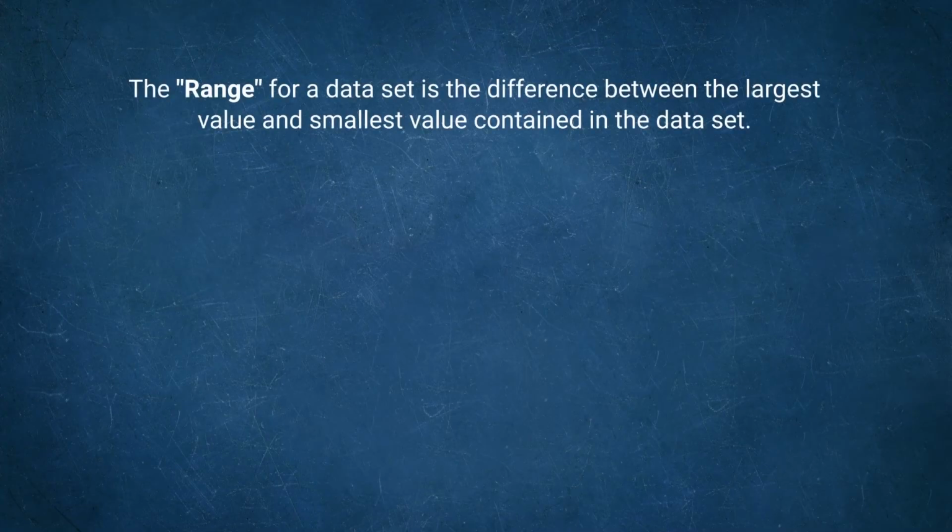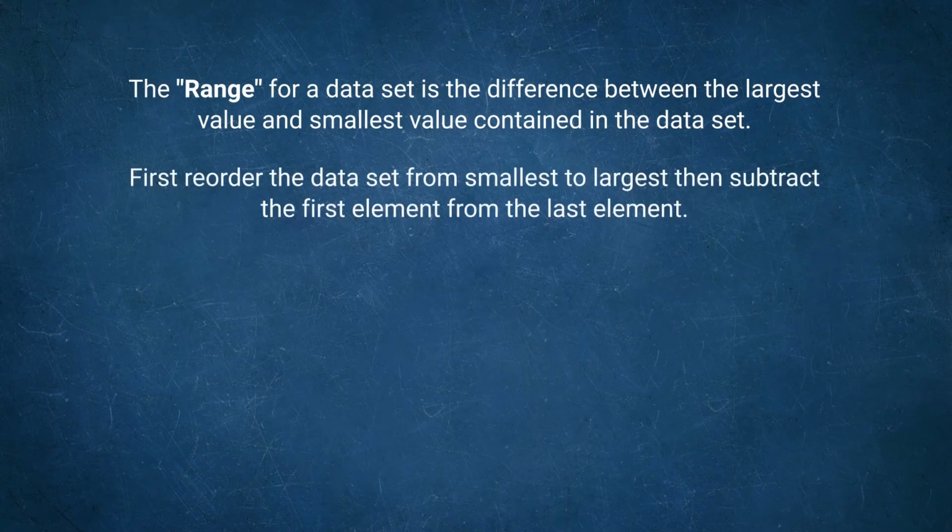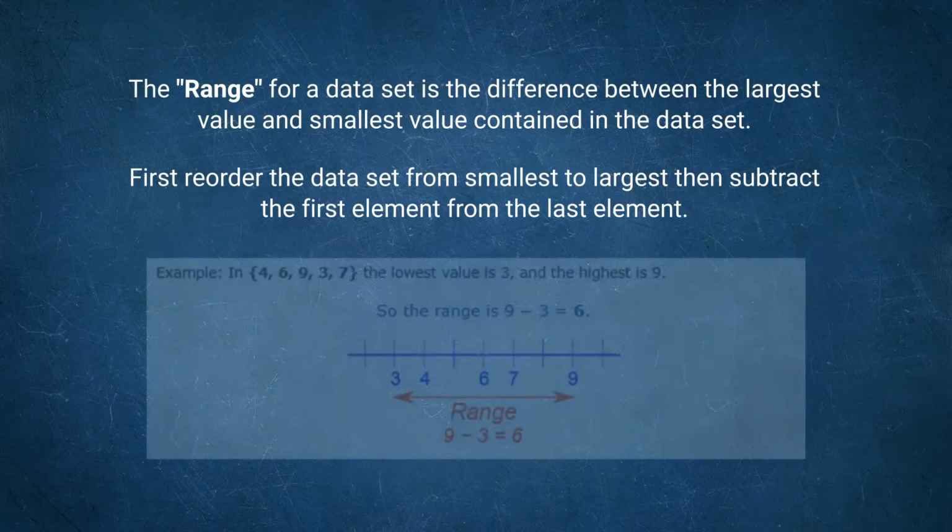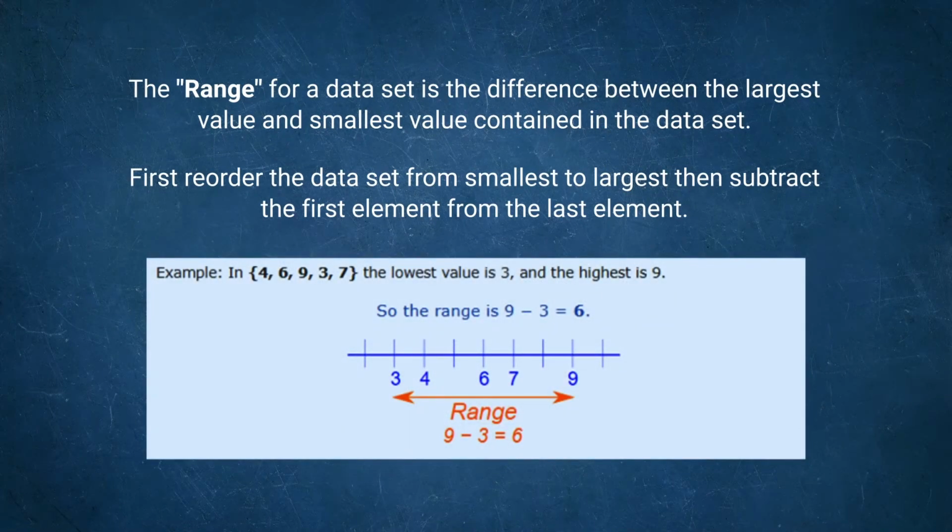The range for the data is the difference between the largest value and the smallest value contained in the data set. First, reorder the data set from smallest to largest, that is, put the numbers in order, and then subtract the first element from the last element. Take an illustration where five numbers are given: 4, 6, 9, 3, 7.